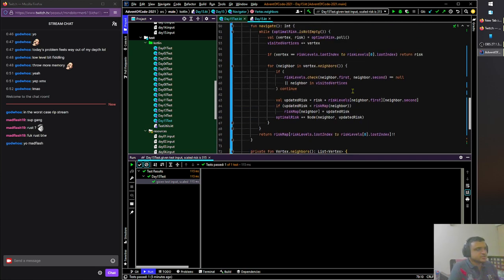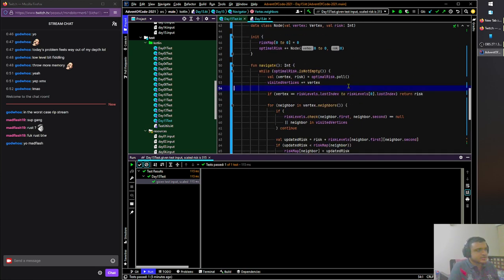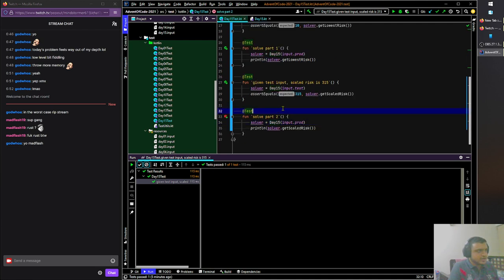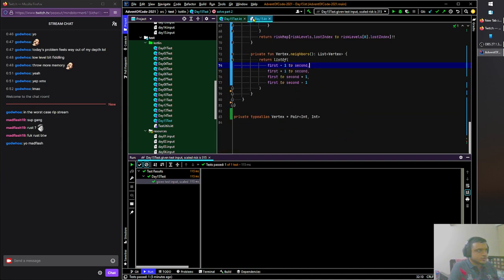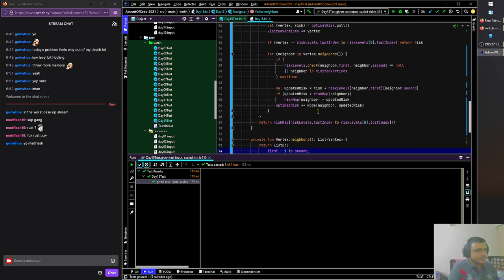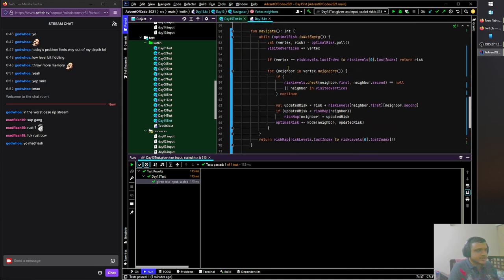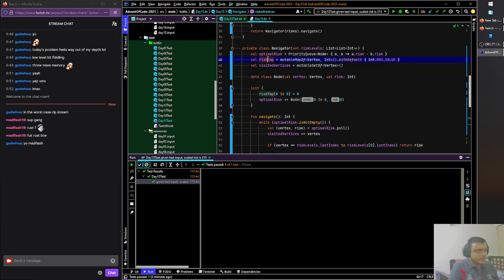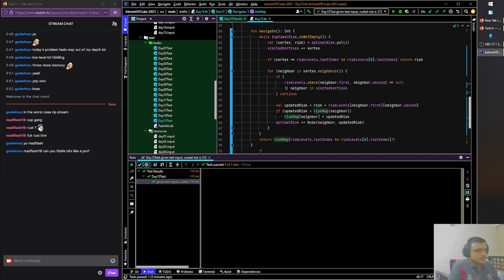I still consider this a partial success, in the sense that we actually have something that we know for sure works, and it worked first try. We literally didn't have to do anything beyond just clean up the code slightly and make that small difference, which is basically that we check visited as a separate data structure, which is fine, and we update risk map over here, right? We update risk map and then we, oh wait, maybe